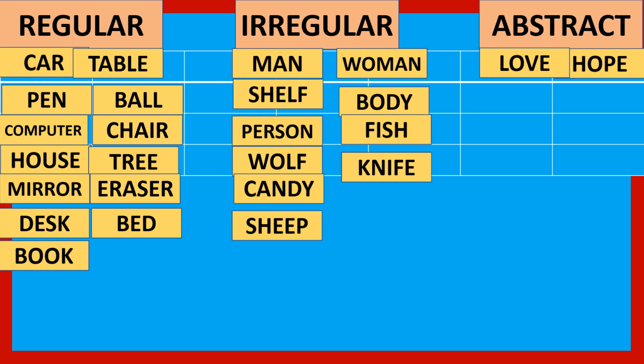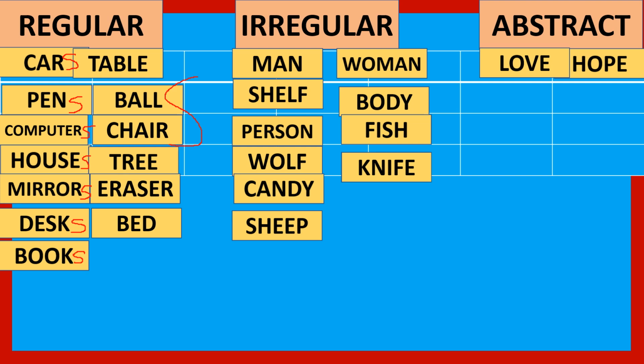Remember that for the plural of regular nouns, we just add what? The letter S at the end, okay? So, car is singular, cars, plural. Pen, singular, pens, plural. Computer, singular, computers, plural. That's it. House, singular, houses, plural. Mirror, singular, mirrors, plural. Desk, singular, desks, plural. Book, singular, books is plural.